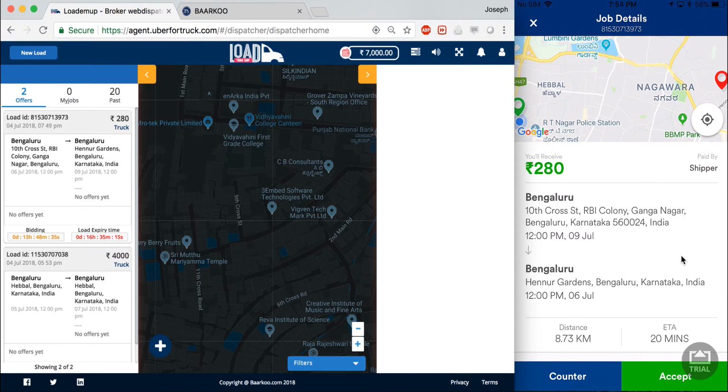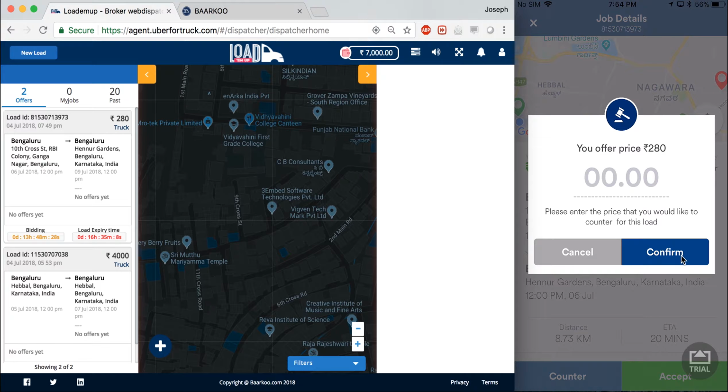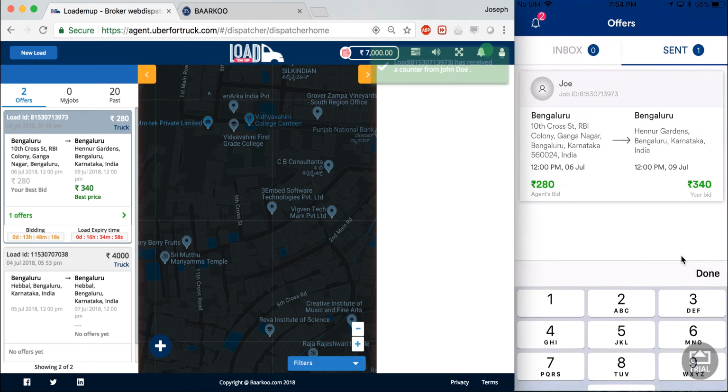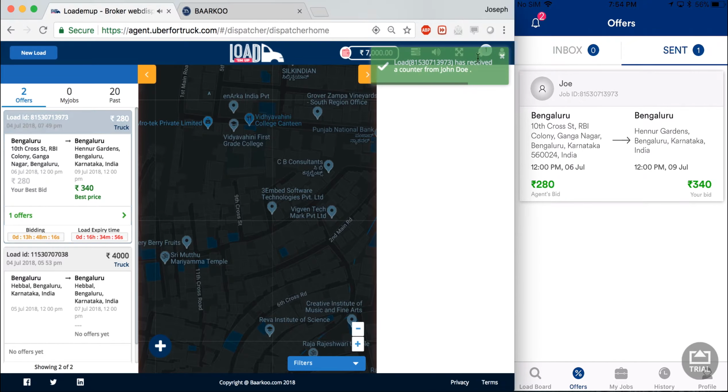So I will choose to counter this load. As the carrier sees the price is 280, he might just counter it and say that he wants 340 rupees for the same load. And on the shipper web portal, I get a notification saying that this load ID has received a counter from John Doe.